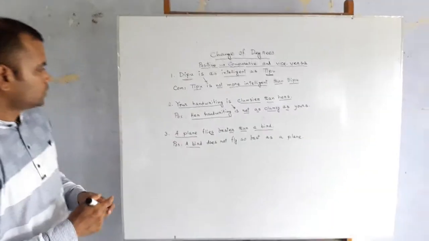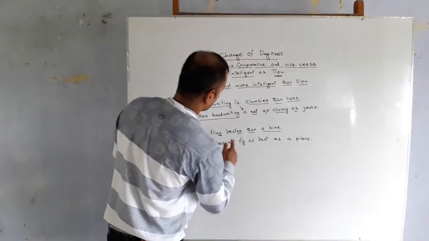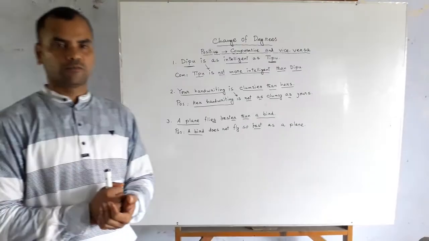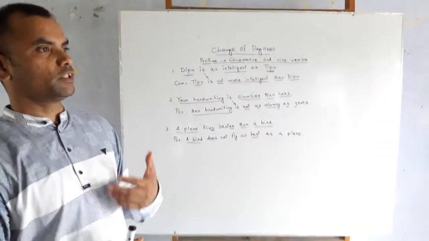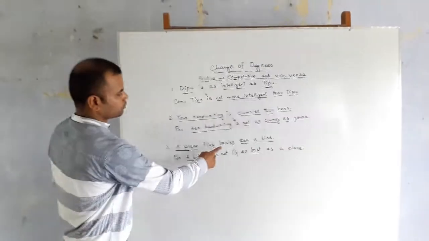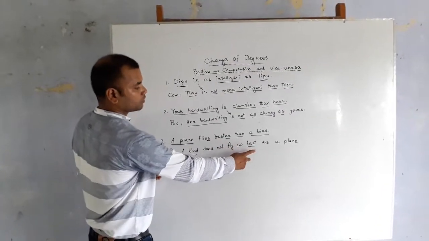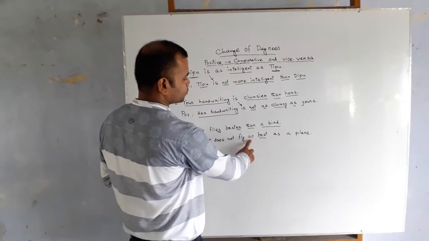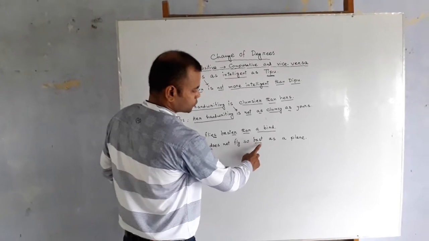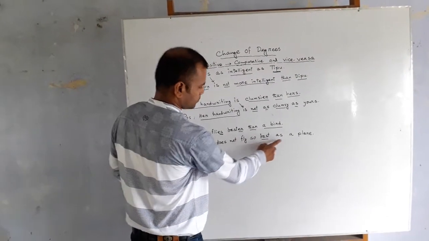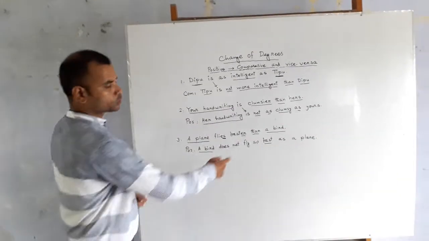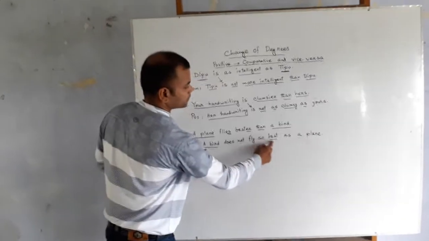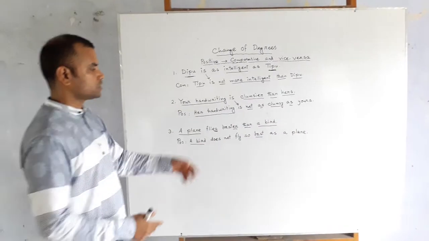You have to use the positive form of this word. It is fast. You know that fast, faster, fastest. So our given word is faster. You have to use fast, because this is the positive form. Then, before the positive form, you have to use as, as positive form as, or so, positive form as. I have used so here. You may also use as, as adjective as, or so adjective as. You may use any of these. I have used so here.